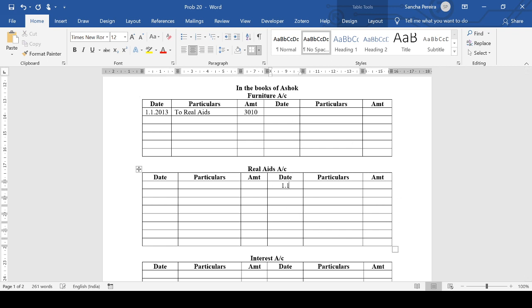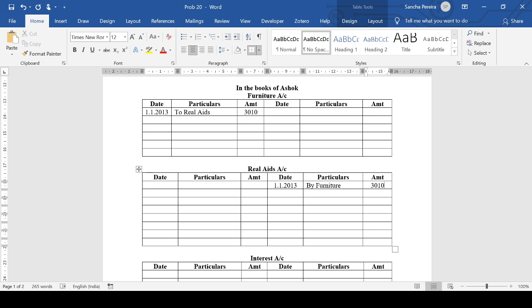Same date, 1st January 2013, buy furniture 3010. There's no down payment happening. So we directly move to the first installment, which is 30th June 2013.